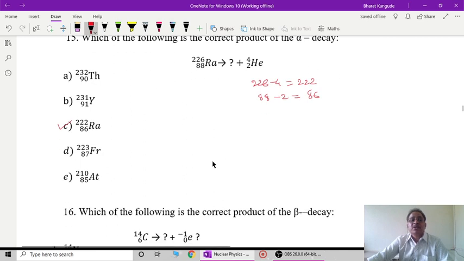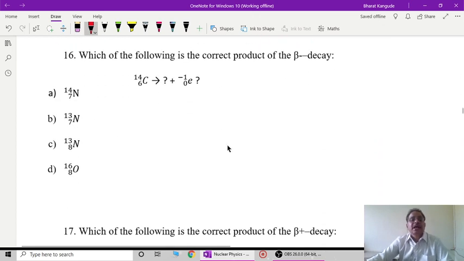So radium gets converted into helium and another isotope, that is 86 Rn 222. I think we have made some mistake here. This must be radon, Rn. Radon and radium, these are the two elements. Some symbol is wrong here, but you can understand what happens in the actual reaction.